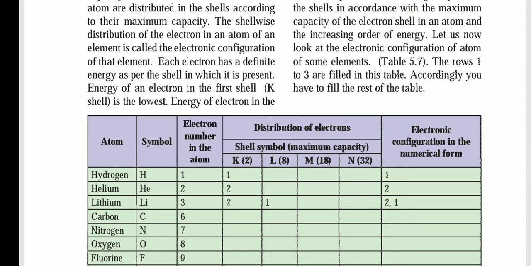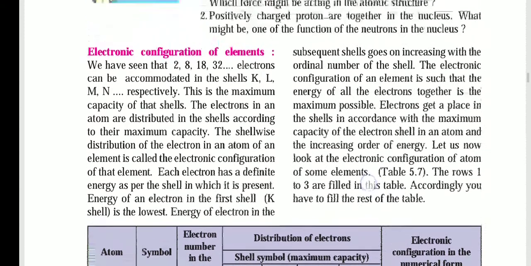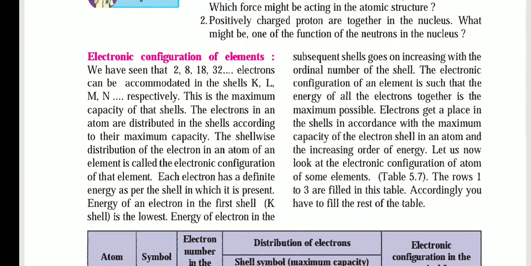Each electron has a definite energy according to the shell in which it is present. The electron in the first shell, K, has the lowest energy, and the energy of electrons in subsequent shells goes on increasing with the ordinal number of the shell. The electronic configuration of an element is such that the energy of the electrons together is the lowest possible. The K shell has the lowest energy. As the shells increase, the energy of the atom and of the electrons also increases.